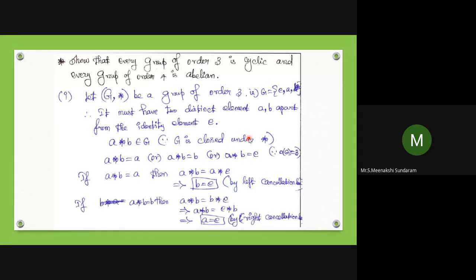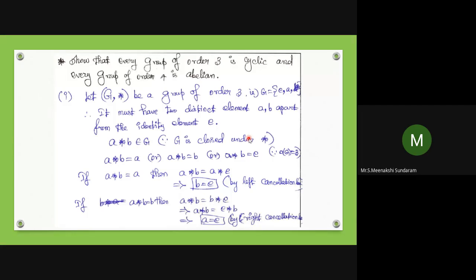Show that every group of order 3 is cyclic and every group of order 4 is abelian. Sometimes rare cases like this problem are asked. Every group of order 3, meaning only 3 elements are there, is called cyclic. And similarly, every group of order 4 is an abelian group.